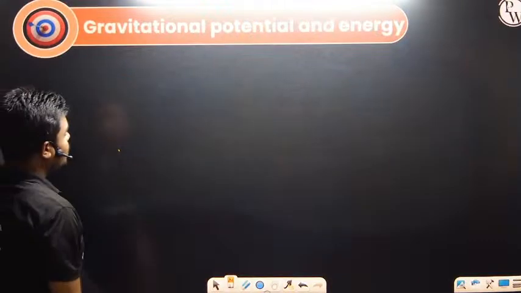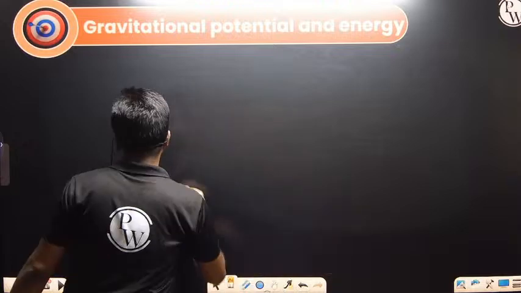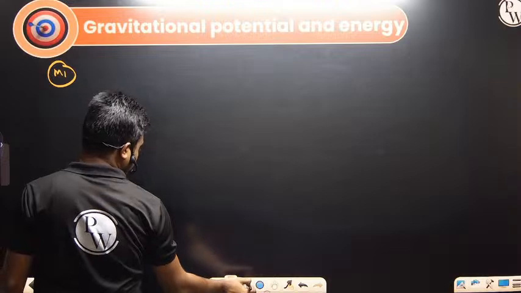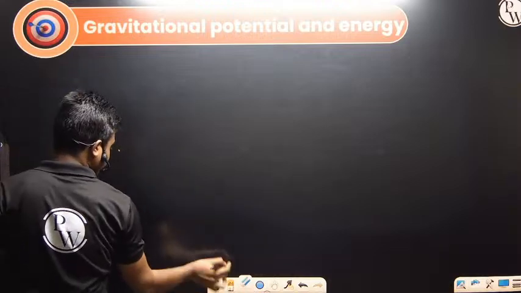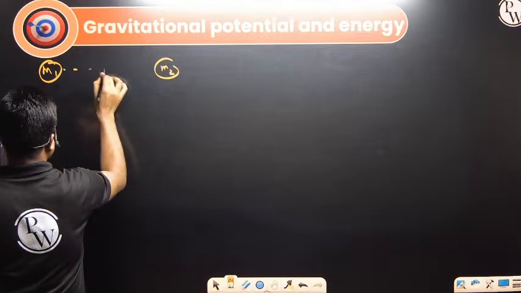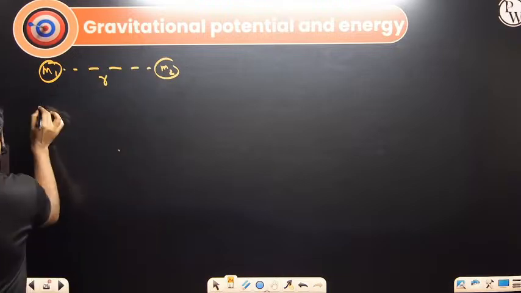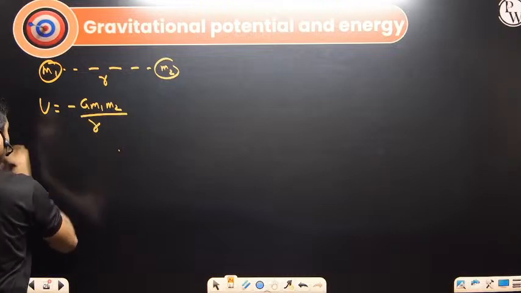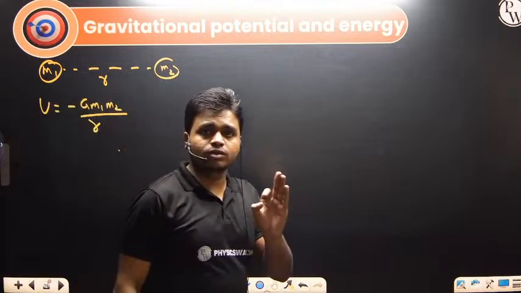Next we have gravitational potential and gravitational potential energy. So what is gravitational potential energy? Two masses are there, m1 and m2, separated by some distance r. Then the gravitational potential energy is given by minus G m1 m2 divided by r. This is the gravitational potential energy for the two-mass system.